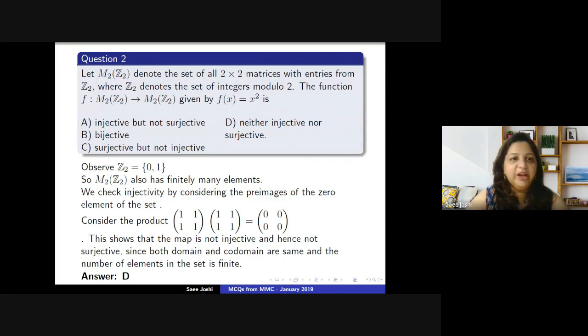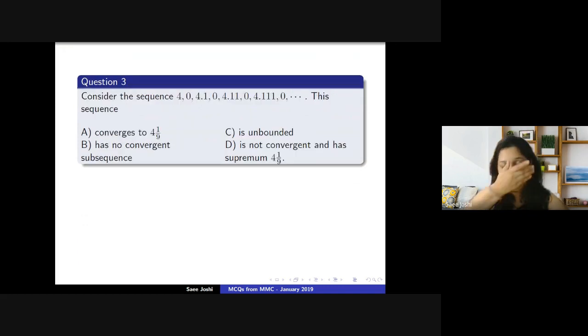Then moving ahead with question number 3. Now this is a problem from analysis. We have a sequence of the kind 4, 0, 4.1, 0, 4.11, 0, and so on. Something about convergence, boundedness, etc. has been asked about this sequence, right? So what we will do over here at this point is try to actually write down the sequence.